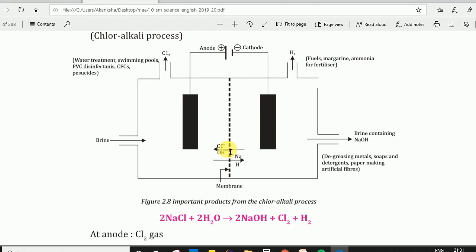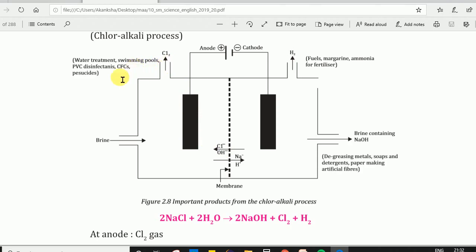Now what is left? Only chloride ions, which are negatively charged. They move towards the positively charged electrode, that is the anode, and thus chlorine gas is liberated at the anode and removed from the top of the chamber.